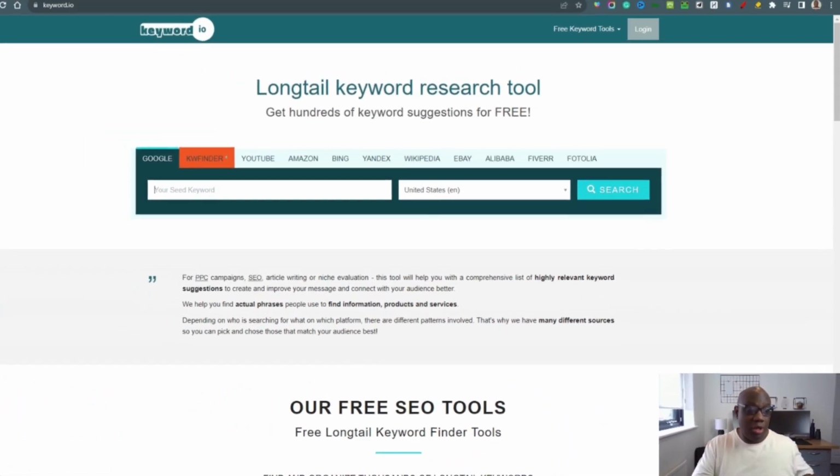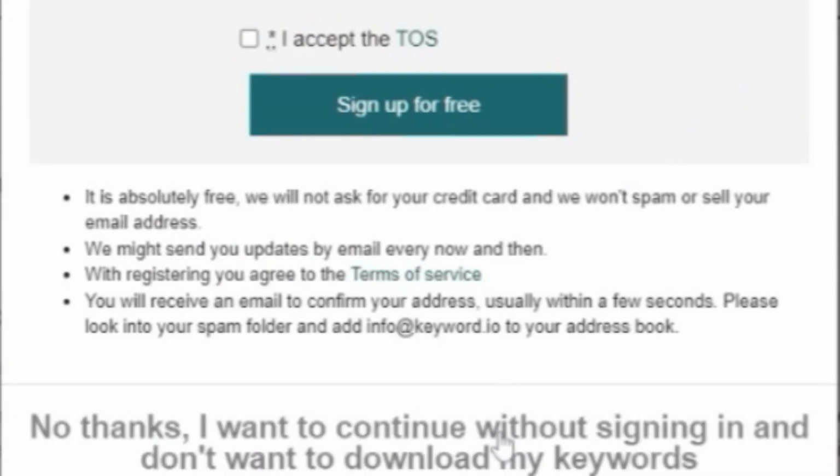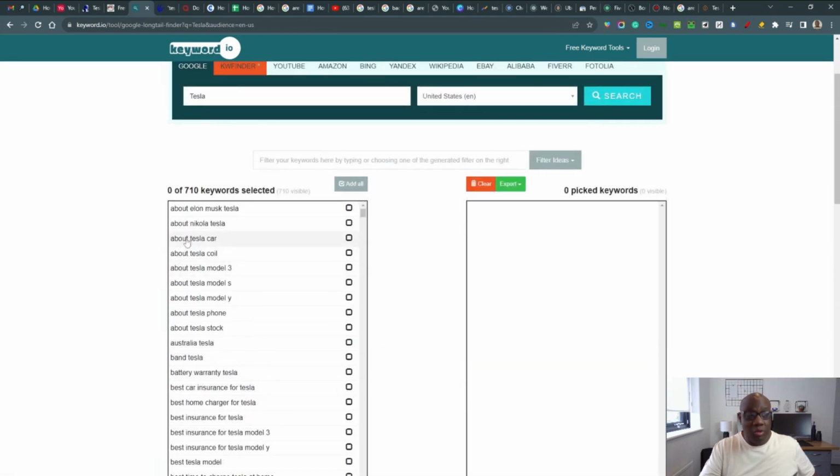I'll also show you how to do this in Keyword.io as well. So we're going to use the same keyword, and you've got a choice here. You can either open up a free account, or you just scroll to the bottom where it says no thanks and click on there, and you can basically still use this tool for free without actually opening an account.